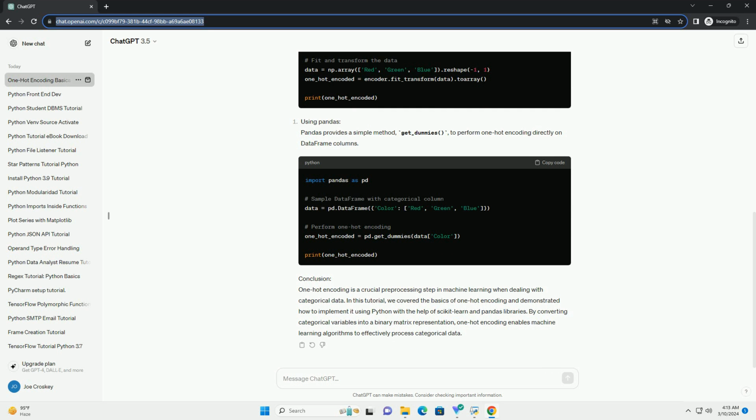Conclusion. One-hot encoding is a crucial pre-processing step in machine learning when dealing with categorical data. In this tutorial, we covered the basics of one-hot encoding and demonstrated how to implement it using Python with the help of scikit-learn and pandas libraries. By converting categorical variables into a binary matrix representation, one-hot encoding enables machine learning algorithms to effectively process categorical data.